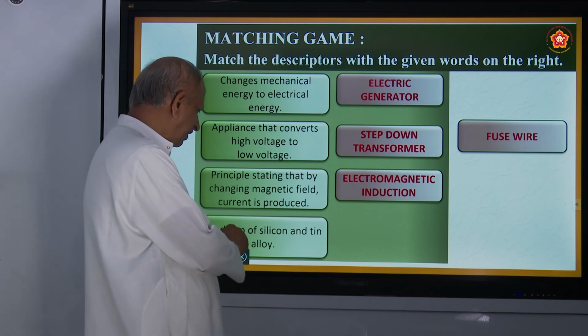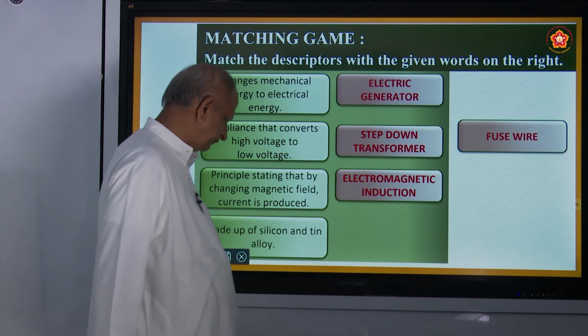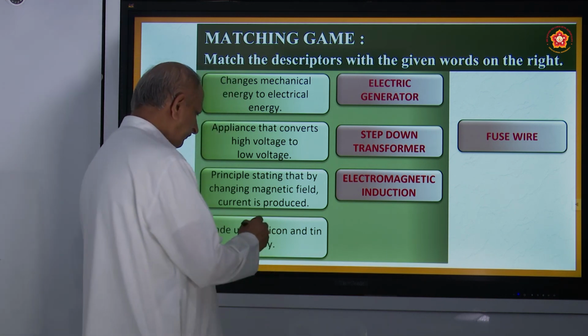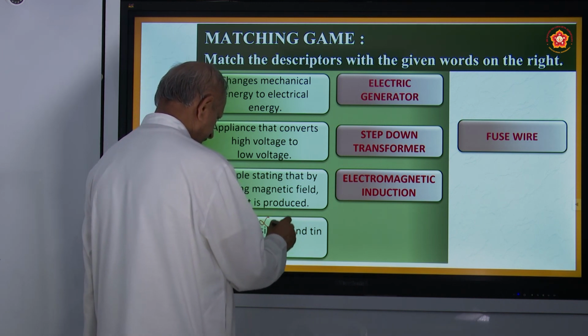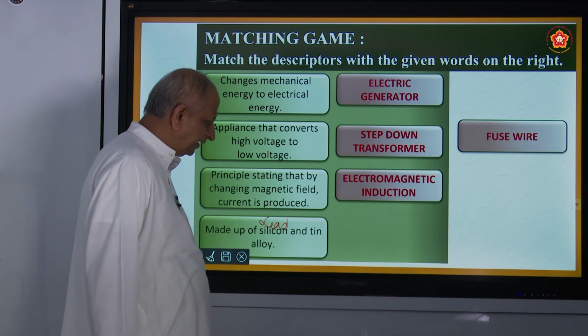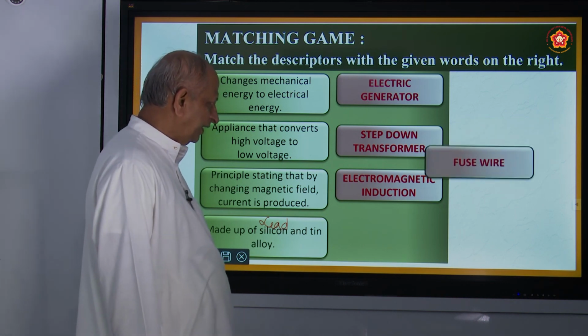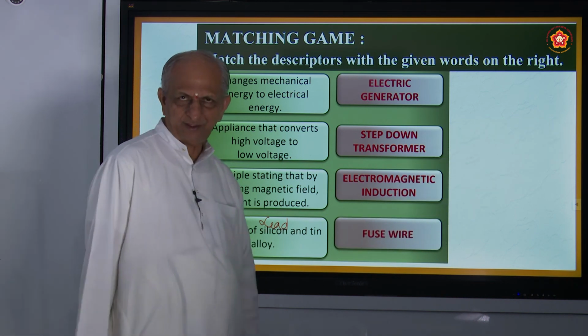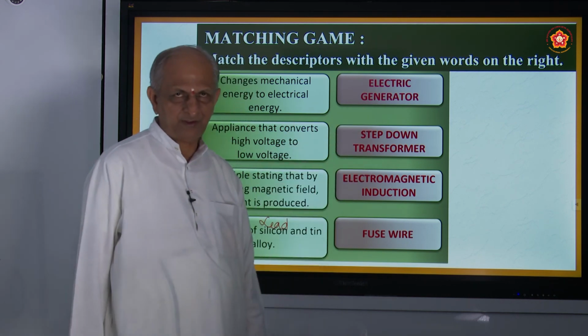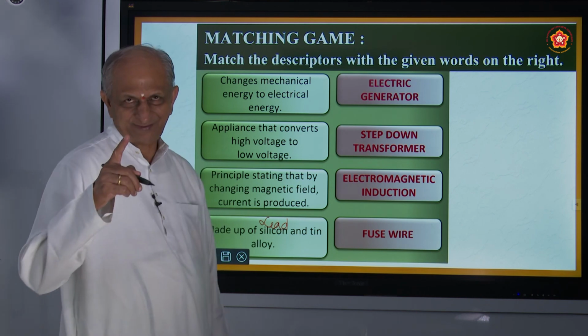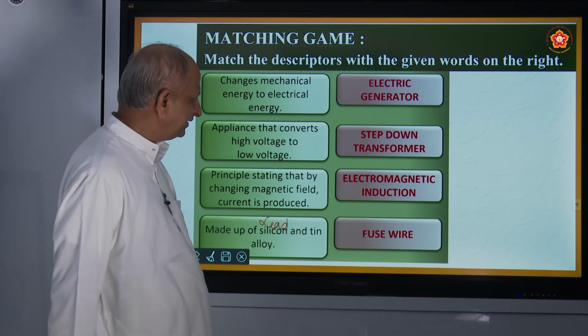Made up of silicon and tin. Actually, it is an alloy of lead and tin. Lead and tin, alloy of lead and tin. That is what is called fuse wire, the safety device. So, these are the correct answers for the questions. Okay, is it nice? You can also do it like this.